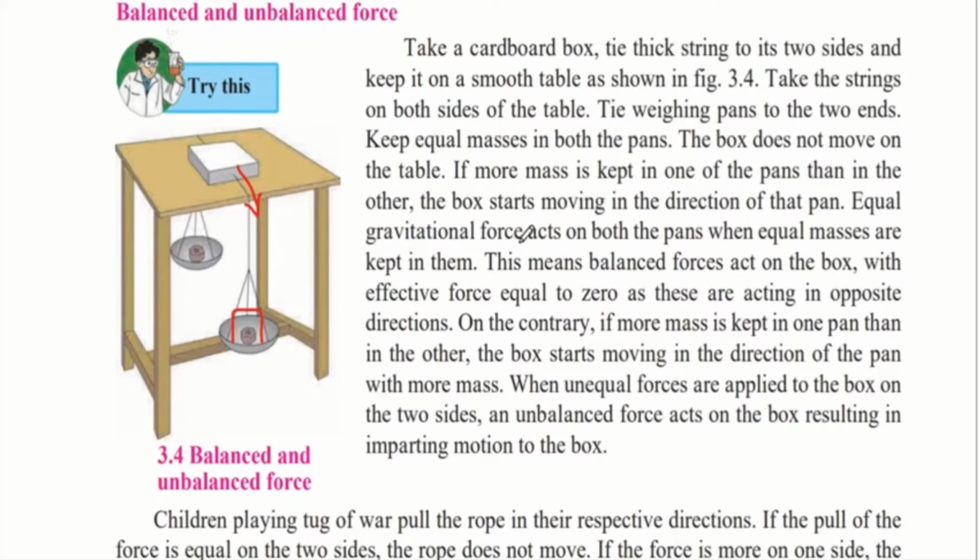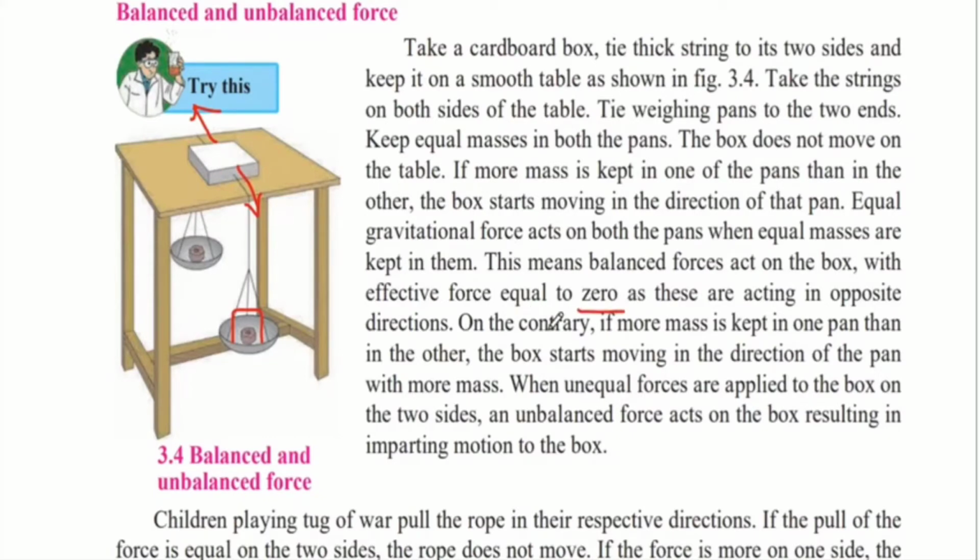Equal gravitational force acts on both the pans when equal masses are kept in them. So earlier, when both the masses were equal, both the forces were equal in magnitude and opposite in direction and therefore they cancelled each other. This means balanced forces act on the box with effective force equal to 0 as these are acting in the opposite directions. So when the masses were equal, they were acting in opposite directions, and because they were equal, they were cancelling each other out. So that the net force, that is the total force acting on the box, was 0.